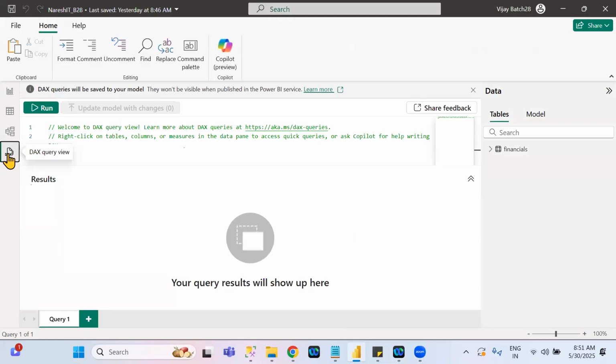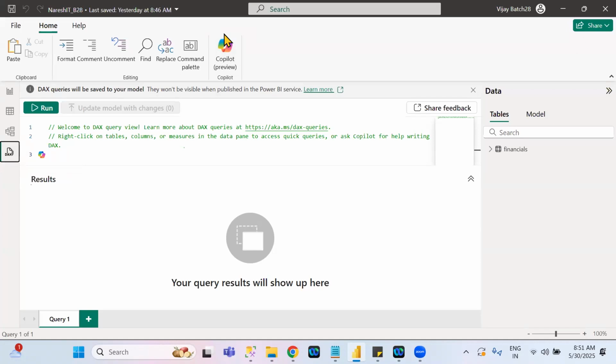DAX query view. In this DAX query view, what are all the things we can do here? This DAX query view is auto-generated DAX function. This complete tab is handled by AI. That option we can call Copilot. What is that? Copilot. Copilot is an AI related option.